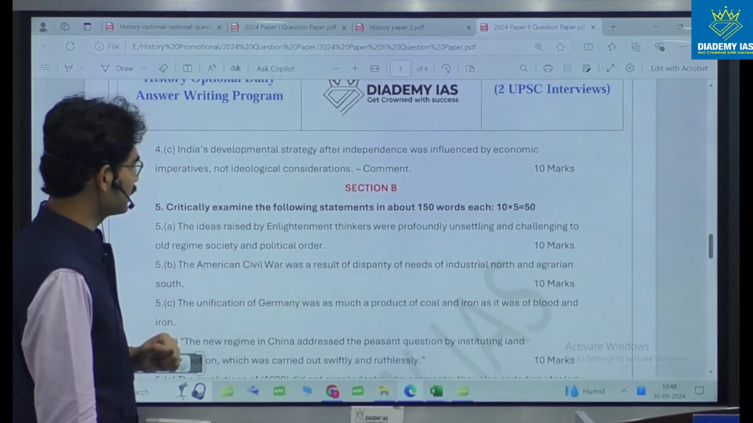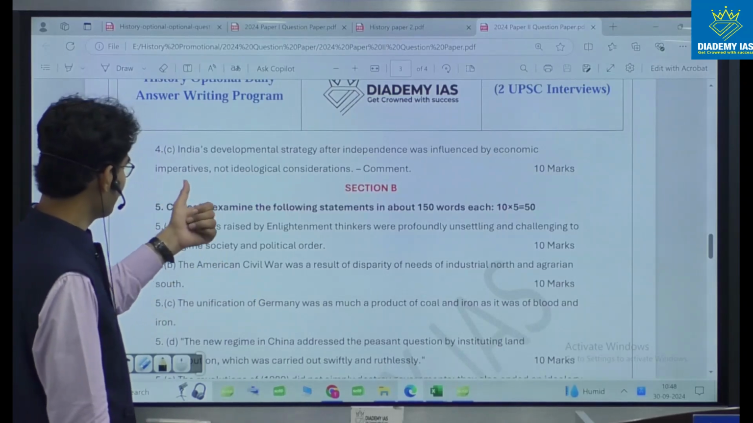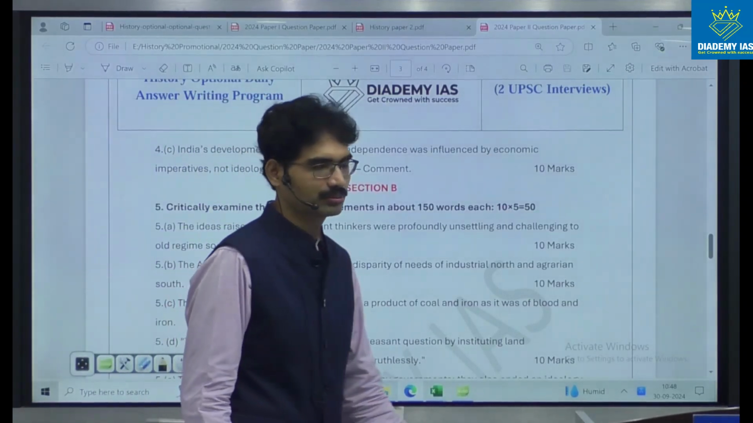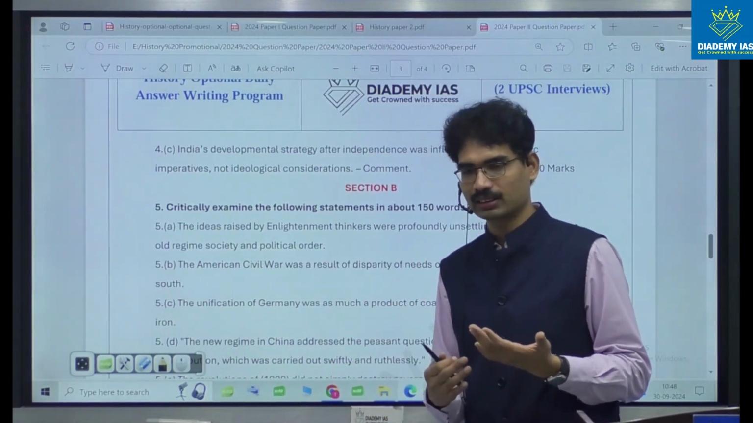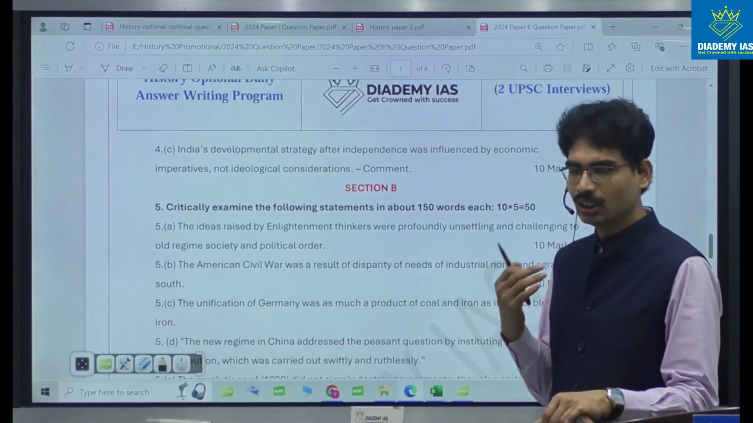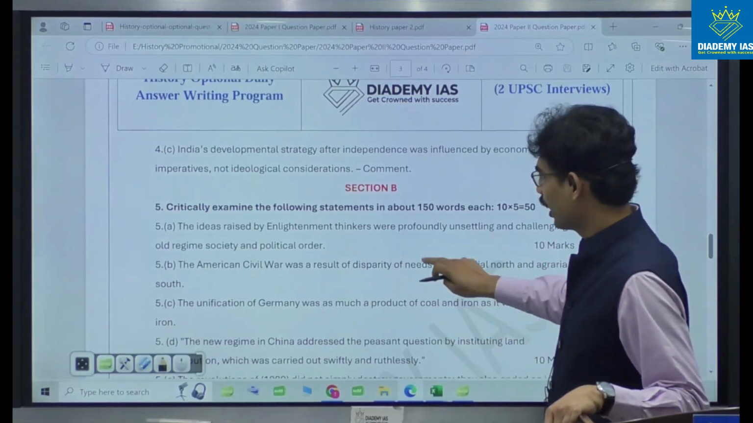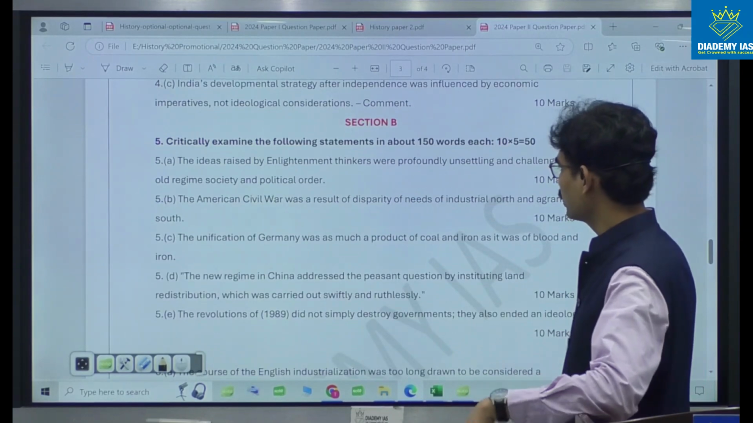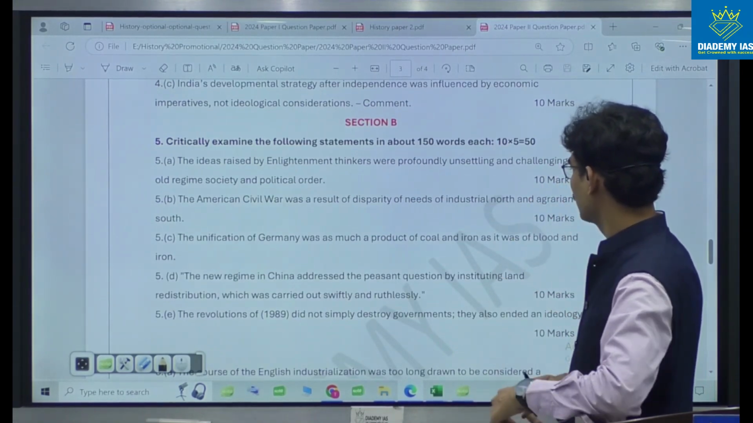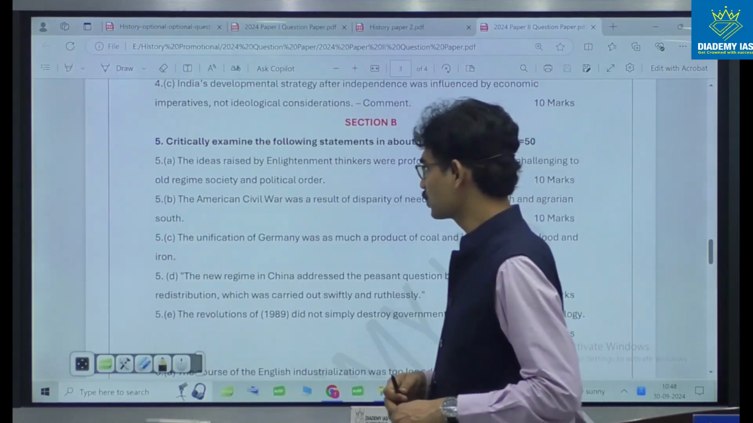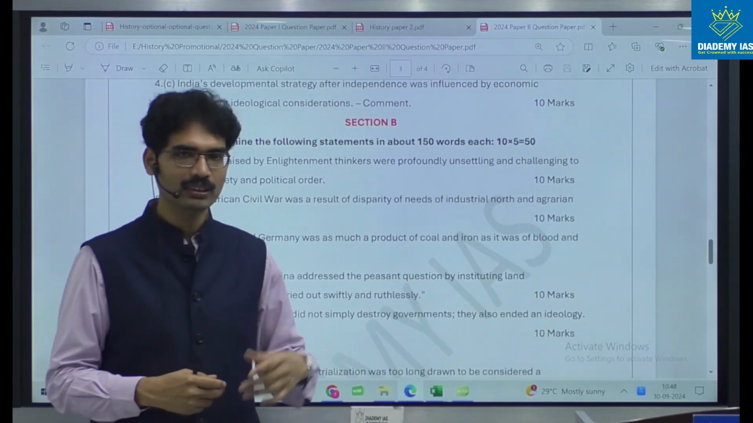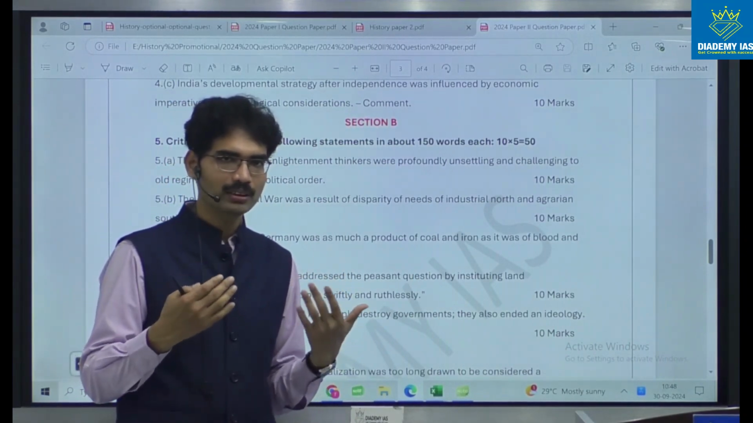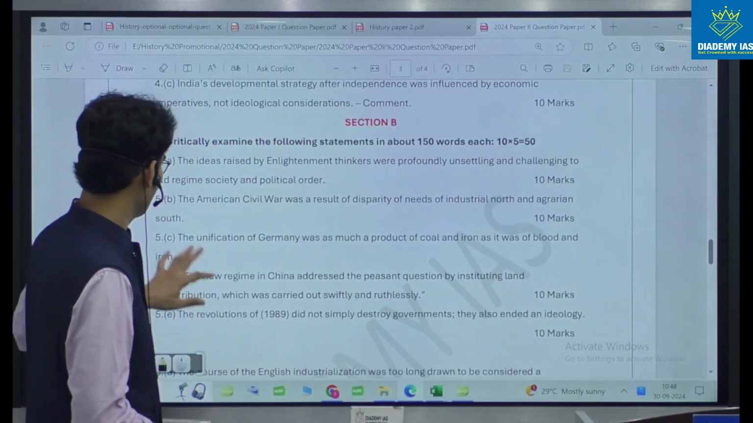India's developmental strategy after independence was influenced by economic imperatives, not ideological considerations. Economy was more important after independence, and what are those factors which propelled the Indian government to adopt policies? Ideas raised by Enlightenment thinkers were profoundly unsettling and challenging to the old regime society and political order. What was the impact of Enlightenment ideas on society?